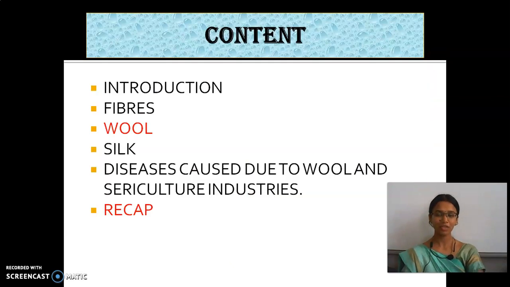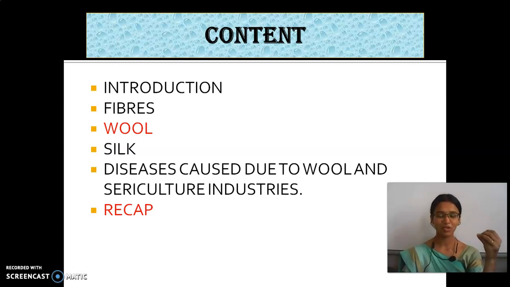We have seen the introduction. In the introduction, what we have seen is the basic things which we need to live. What are the basic things to live? Food, water, cloth and shelter. The main thing is clothes, right?